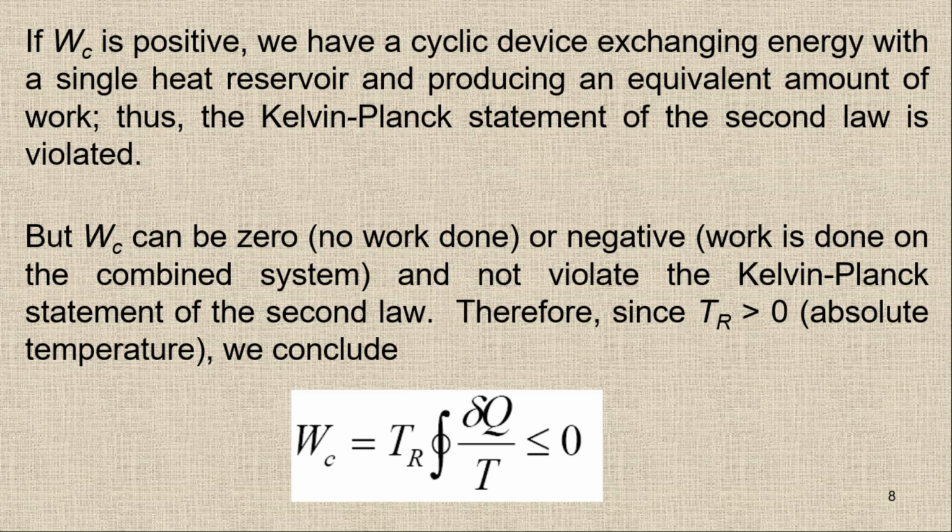So if WC is positive, it is going to violate the second law of thermodynamics, which is the Kelvin-Planck statement, because there should be a heat loss from the system. You cannot convert the complete heat into work. If the combined work WC is positive, there will be only a single heat reservoir producing an equivalent amount of work, which is not possible. So the combined work WC should be either 0 or a negative value. If WC is 0, it means there is no work done.